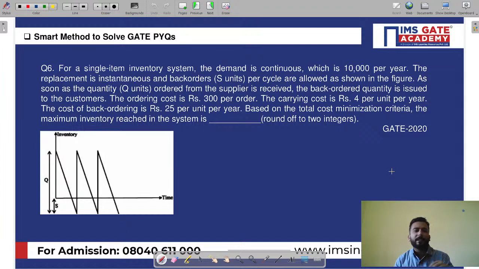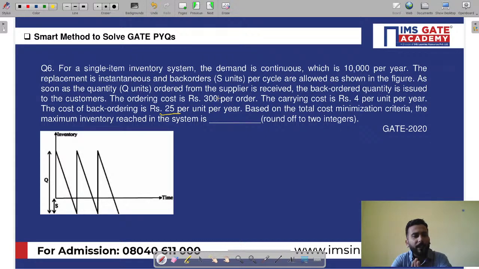What does it say? For a single inventory system, the demand is continuous, which is 10,000 per year. The replenishment is instantaneous and back orders per cycle are allowed, as shown in the figure. As soon as the quantity is ordered, the back order quantity is issued to the customer. The ordering cost is rupees 300 per year. The carrying cost is rupees 4 per unit per year. The cost of back ordering is this, and based on the total cost minimization criteria, what is the maximum inventory reached in the system? My dear friends, it's a straightforward question based on the shortage model of inventory.